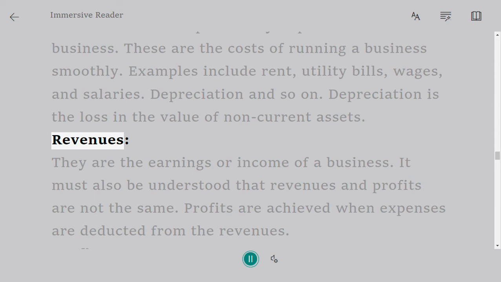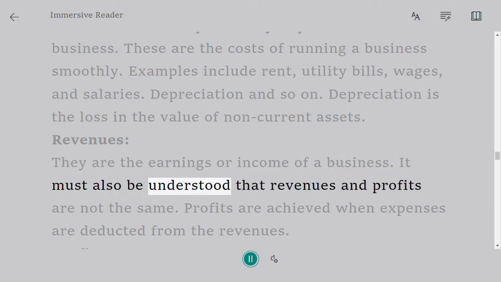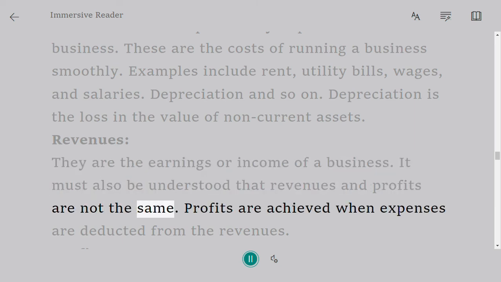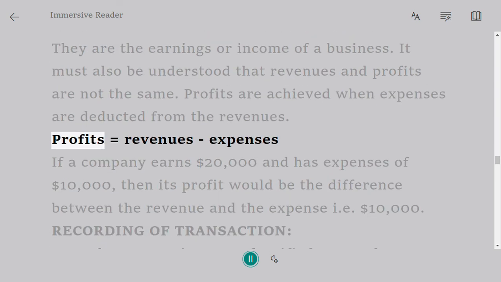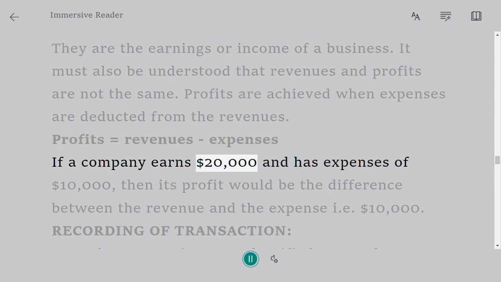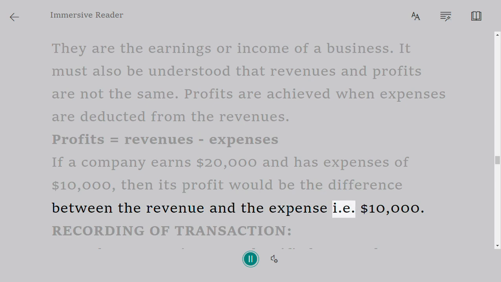Revenues. They are the earnings or income of a business. It must also be understood that revenues and profits are not the same. Profits are achieved when expenses are deducted from the revenues. Profits equal revenues minus expenses. If a company earns $20,000 and has expenses of $10,000, then its profit would be the difference between the revenue and the expense, i.e.